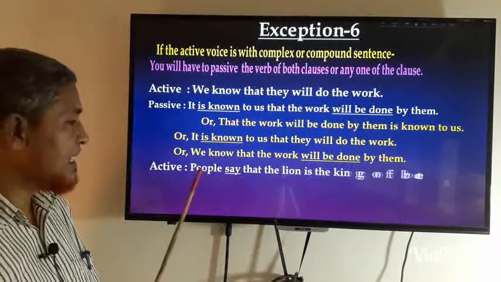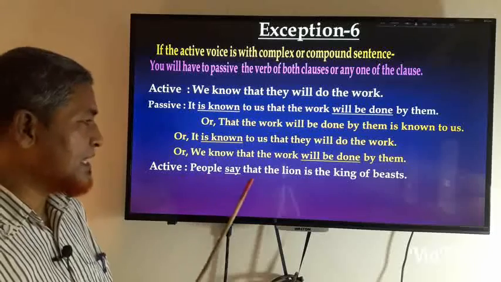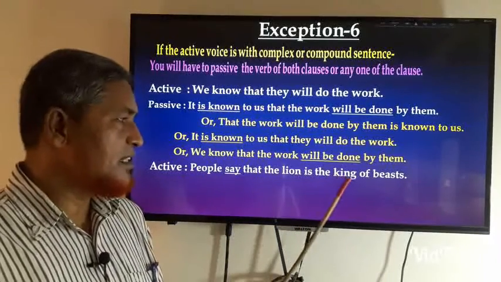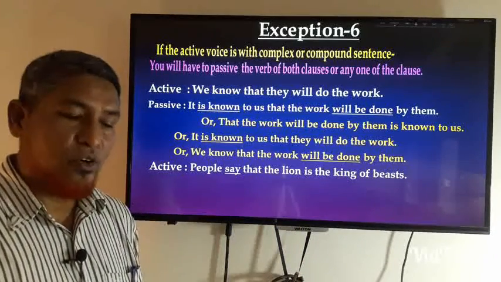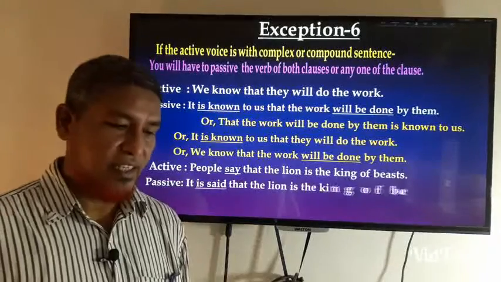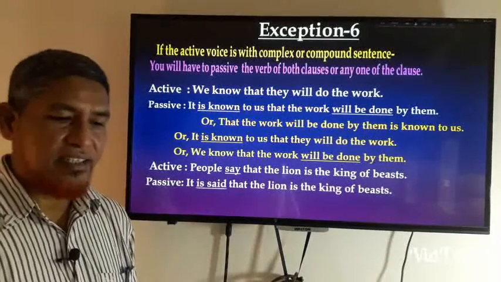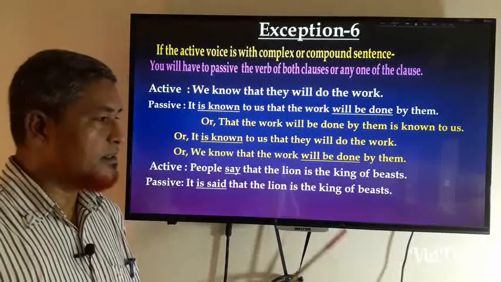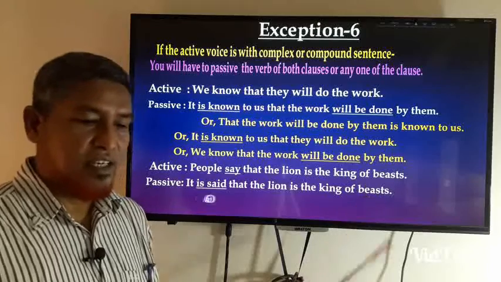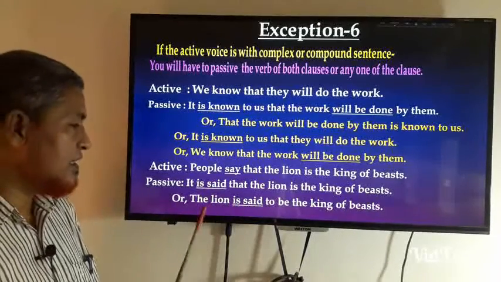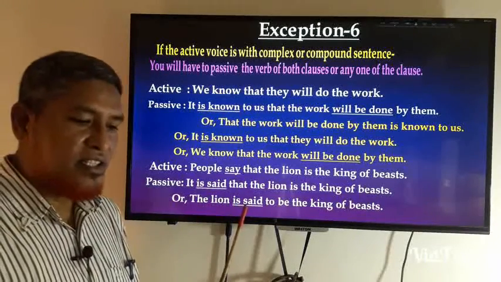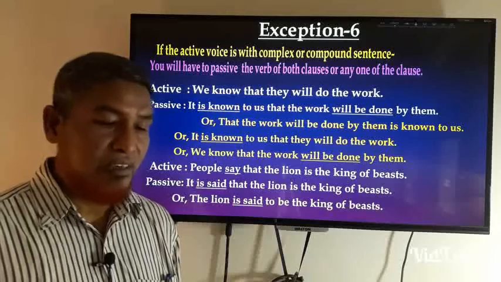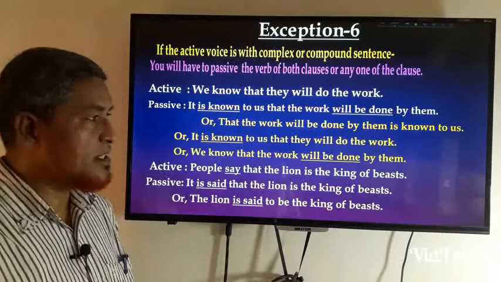Okay, there is another sentence. People say that the lion is the king of beasts. So you will write like this: It is said that the lion is the king of beasts, and also you will write this: The lion is said to be the king of the beasts.